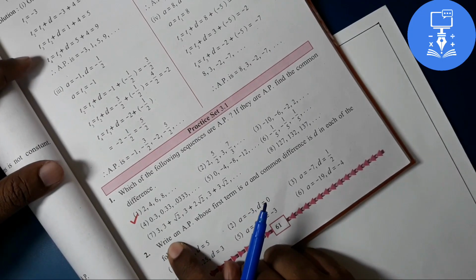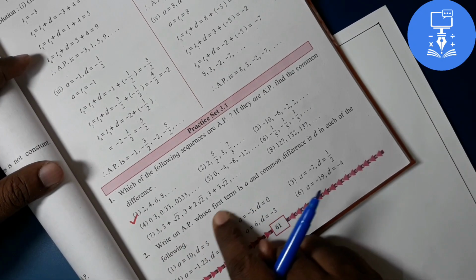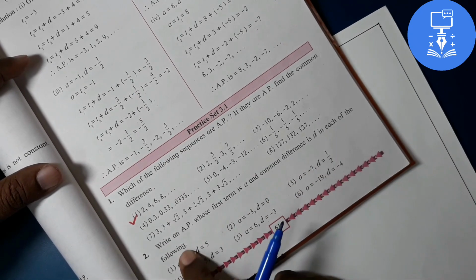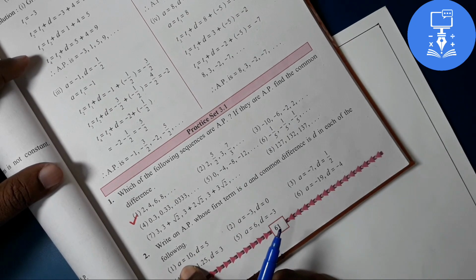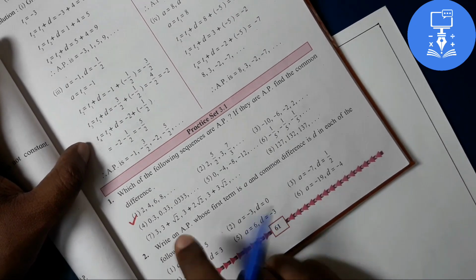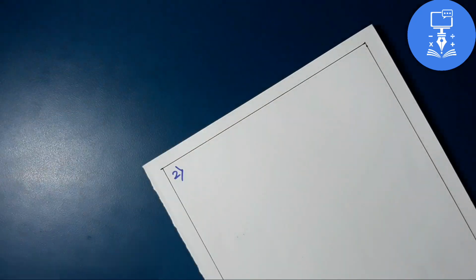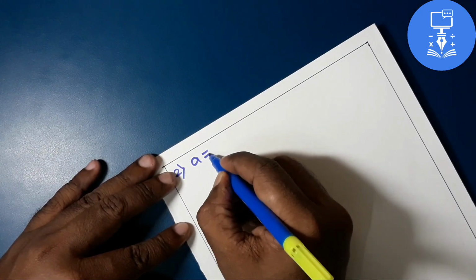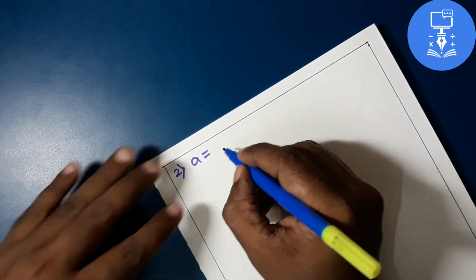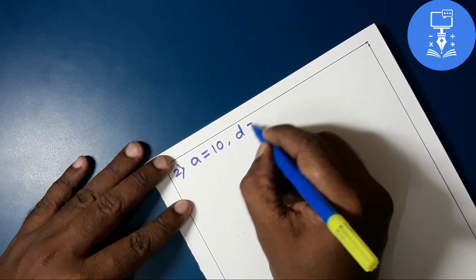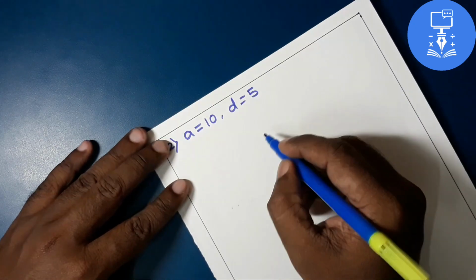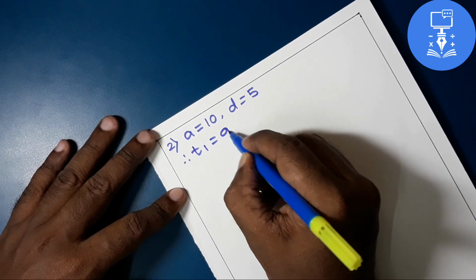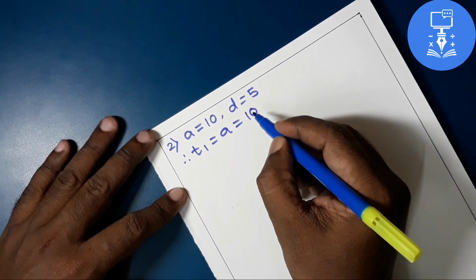Now let's see the second problem. Write an AP whose first term is A and common difference is D in each of the following. It means we are given the first term and the common difference, and now we have to write an AP. Let's start solving the problem. We are given that in the first problem A is equal to 10 and D is equal to 5. Therefore we can write directly the first term T1 is equal to A is equal to 10.